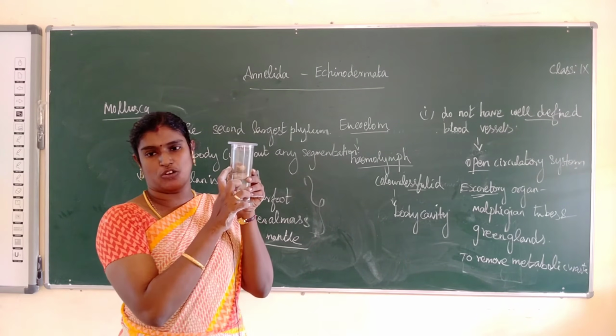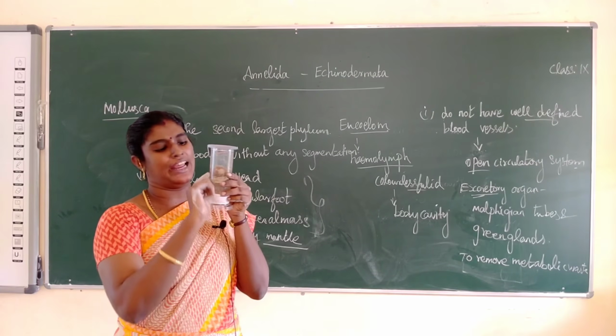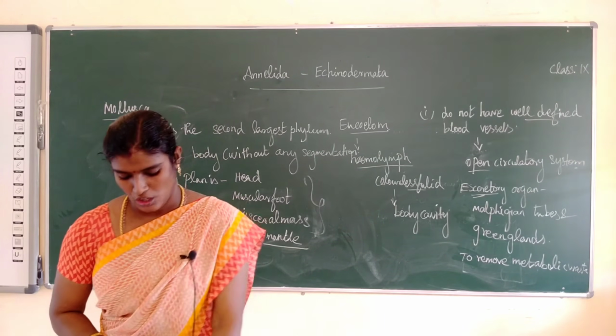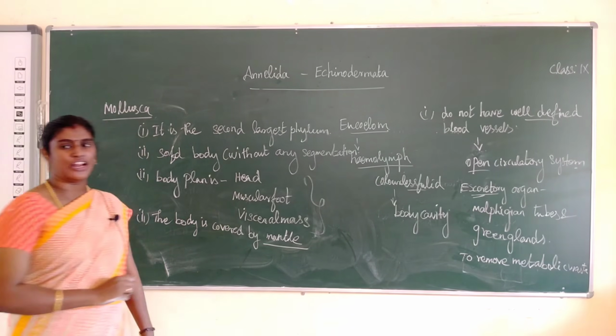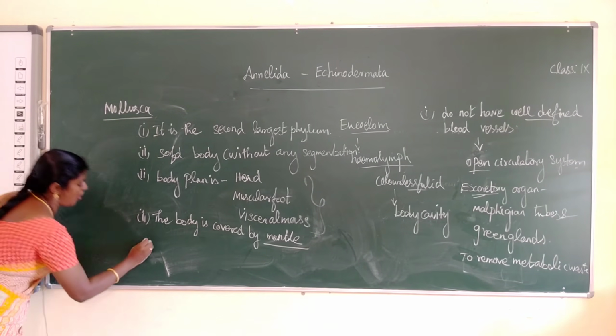This is called mantle. The body is covered by the mantle, an enclosing membrane. Next one, what is the respiratory organ? Respiratory organs: gills or lungs.